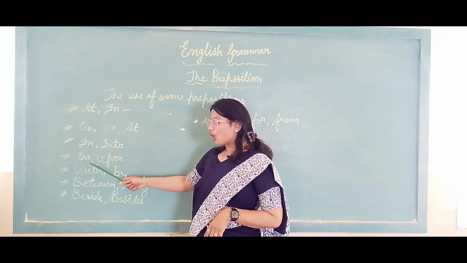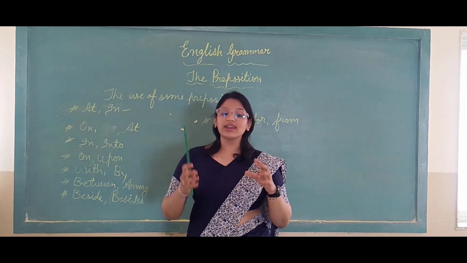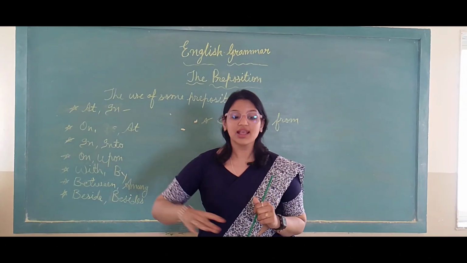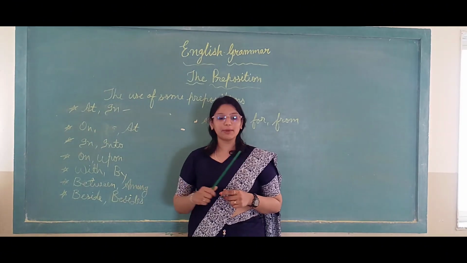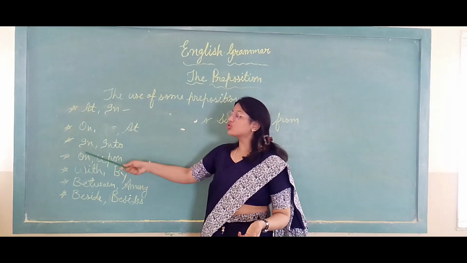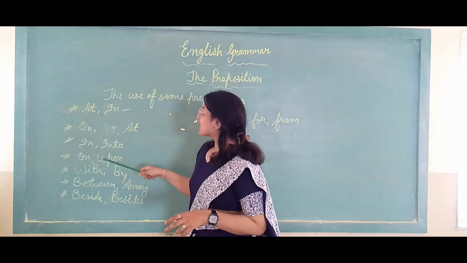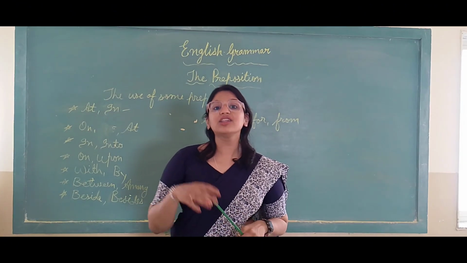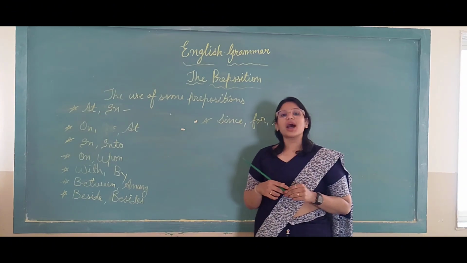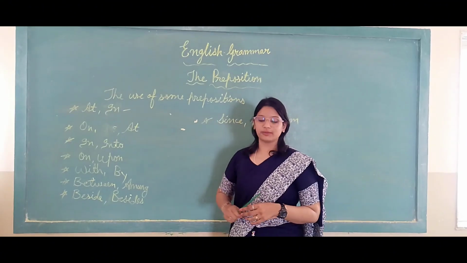After that, it is on and upon. Here also it is the same. On is used for the rest position of anything lying on a surface, like the lamp is on the table, the book is on the bench. So for the rest position we use on, and for motion we use upon. For example, the cat jumped upon the table. The monkey jumped upon the tree. So this is how upon is used.